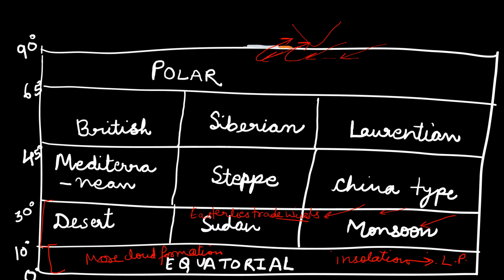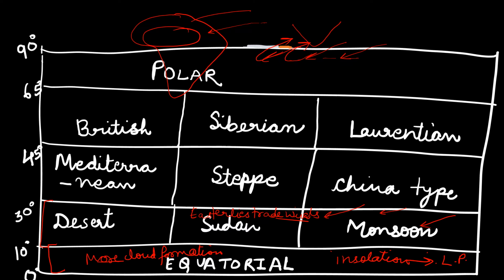Next one we have is savanna type of climate. We can take the example of South Africa or the African continent majorly. This is the African continent. This is the savanna region. Let's say the winds are coming from this direction. This is in the tropical latitudes also.